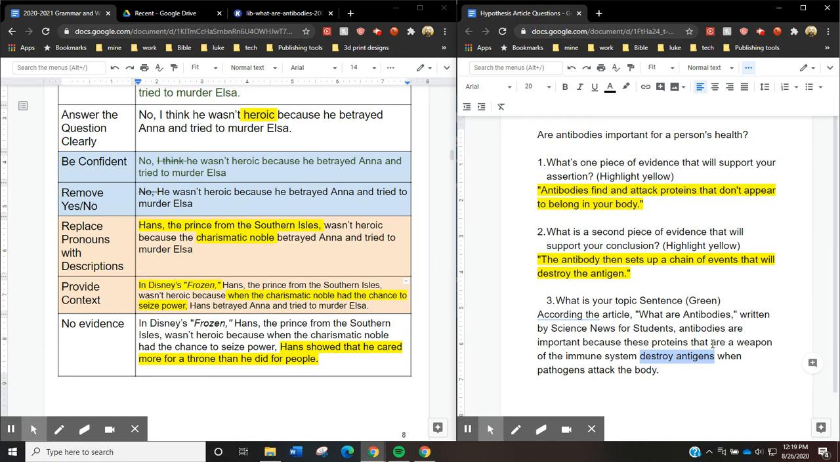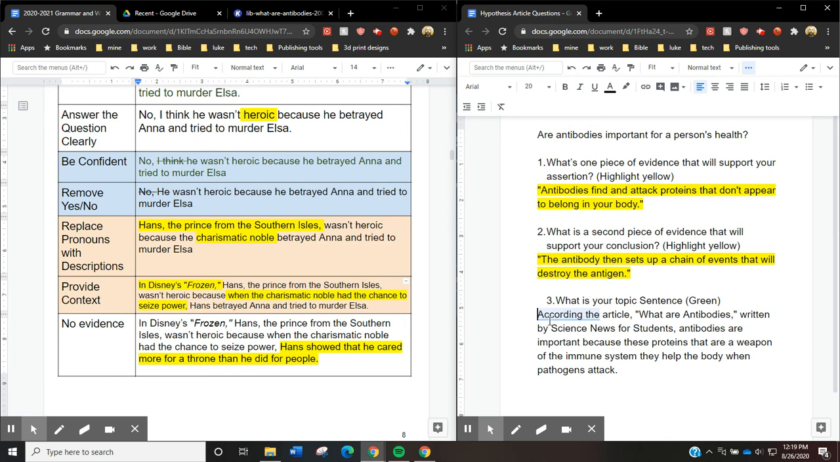Well, I could just go with because they help the body when the pathogens attack the body. I don't want to repeat the body twice, so I'll just go like that. I'll say when pathogens attack. So I've now introduced both of these, because both of these are how they help the body or help the immune system. And I already wrote immune system, so I don't want to write that twice. I think I now have a topic sentence. I got all my rules covered.